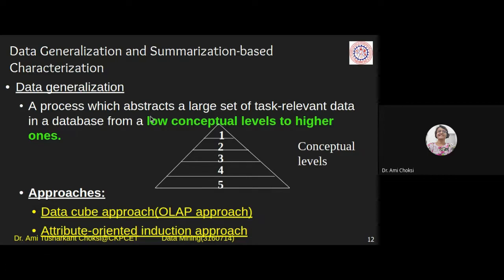A process which abstracts a large set of task relevant data in a database from low conceptual levels to higher conceptual levels, from this to this, that is generalization.